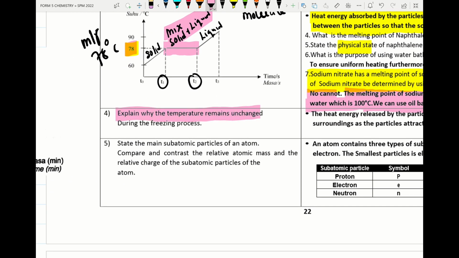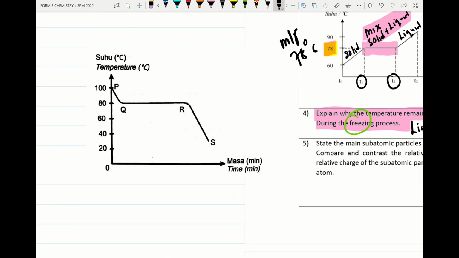So next we move on to the next question. Explain why the temperature remains unchanged during freezing process. Please remember, freezing is a process where liquid changes into solid. By freezing point, we mean the temperature at which liquid changes into solid at certain pressure. And this is the graph. From this graph, the particle at PQ will be liquid, and the particle from Q to R will be a mixture of liquid plus solid. Here the particle will be at solid state, and the freezing point will be this one. 80 degrees Celsius is the freezing point.